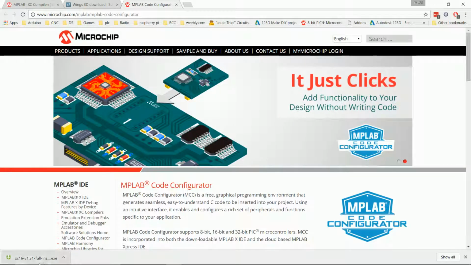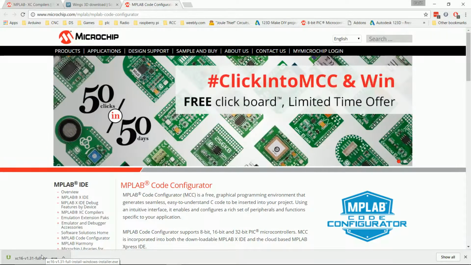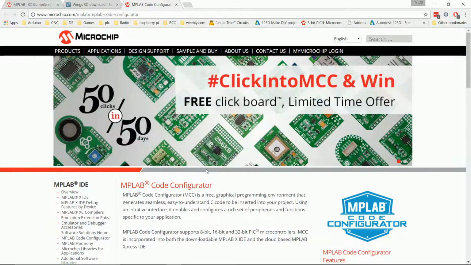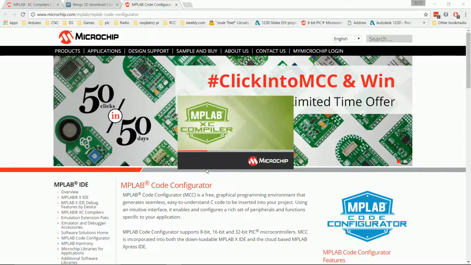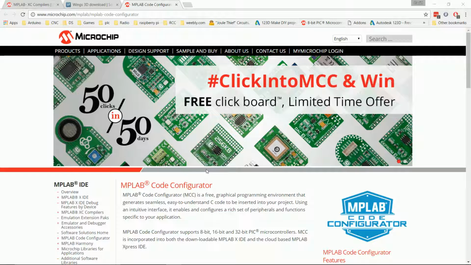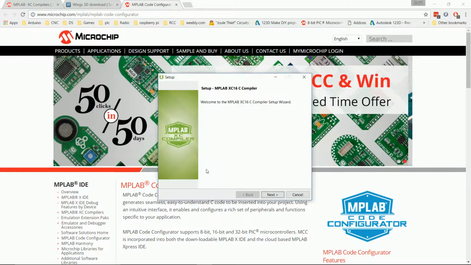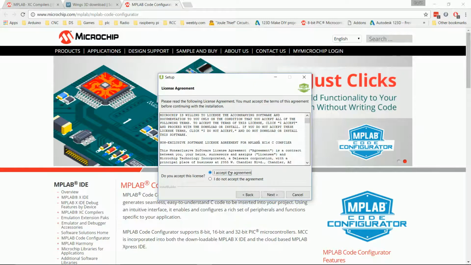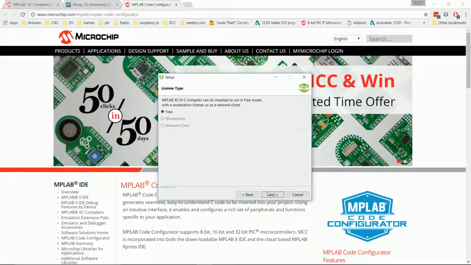And when we come to the bottom, I see that my 16-bit C compiler has downloaded, so I'm going to click the link to start the install. And when the installer opens, click the Next. Accept the license, the agreement, click Next.